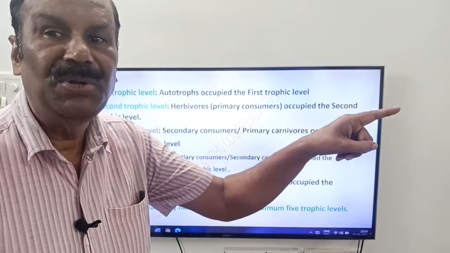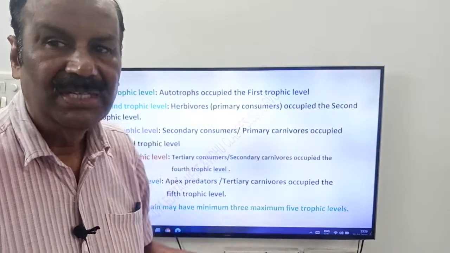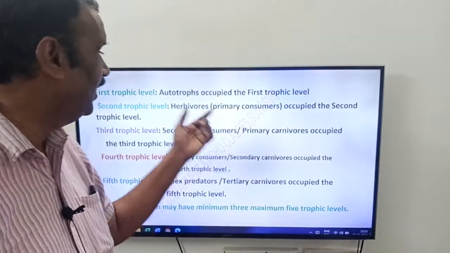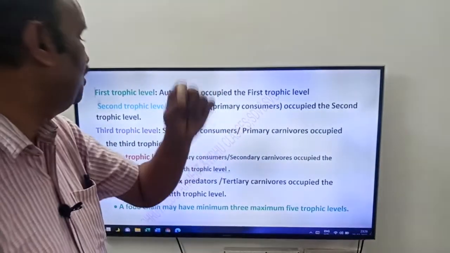See, plants are producers friends. They are not consumers, they are the producers. So second trophic level is occupied by whom friends? By herbivores or primary consumers.